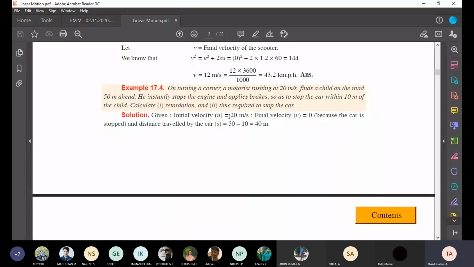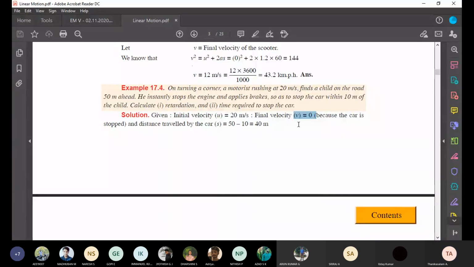The initial velocity is 20 meter per second. What is the final velocity? Why have they taken 0? Because the car comes to rest. I told you two assumptions. When a car starts from rest, the initial velocity is 0. When a car comes to rest, the final velocity is 0. Here the car comes to stop, therefore automatically you can take the final velocity as 0. It is indirect meaning in the question given.